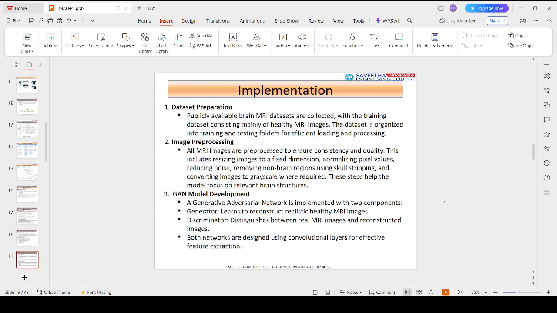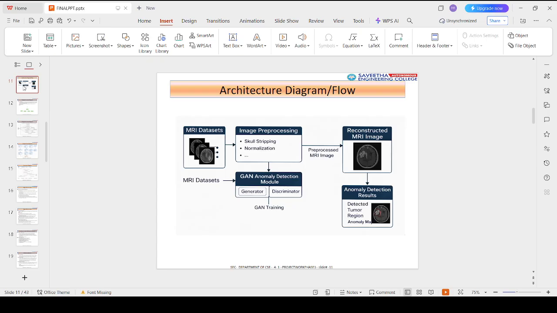So for CNN, alongside the GAN, a convolutional neural network, CNN, was implemented for binary classification. The purpose is to classify MRI images as tumor present, yes, or tumor absent, no. Coming to the architecture, it has convolutional layers that extract features. Early layers capture edges and textures. Deep layers detect tumor specific patterns.